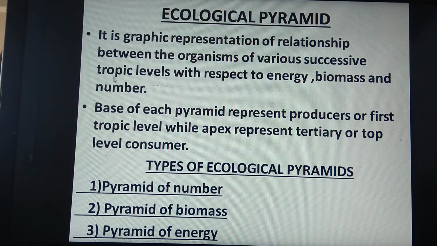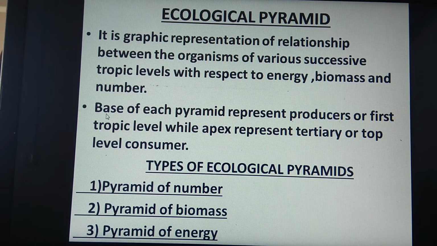Various successive trophic levels. As you know, producers form the first trophic level, herbivores form the second trophic level, and carnivores form the secondary and top levels of the trophic levels. So the relationship of these organisms with respect to production of energy, production of biomass and their number becomes the ecological pyramids.